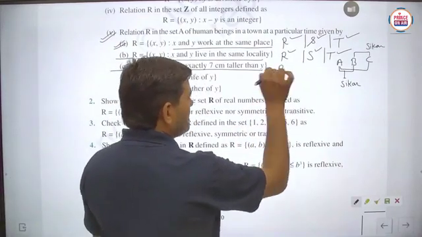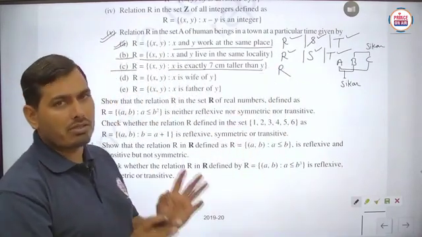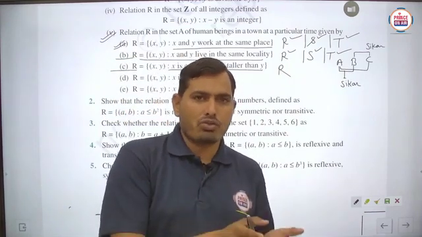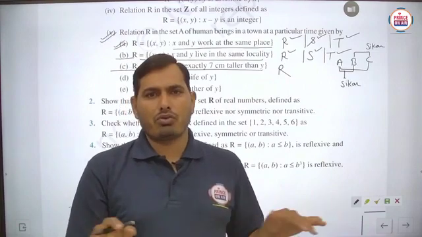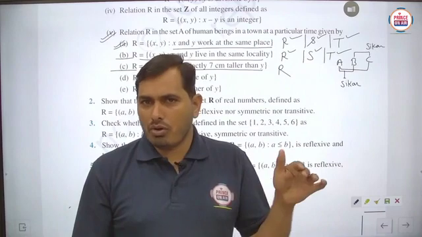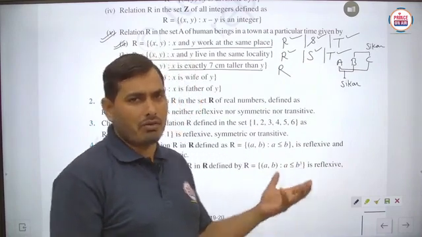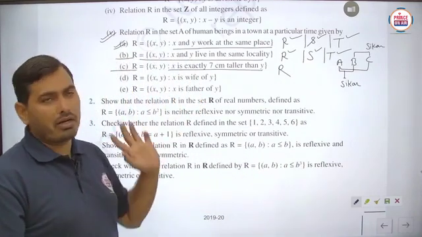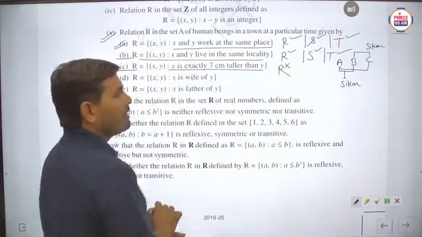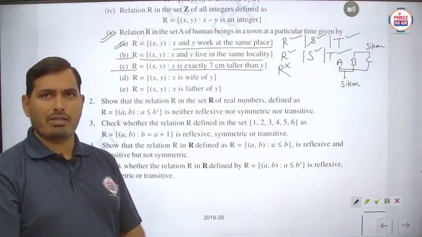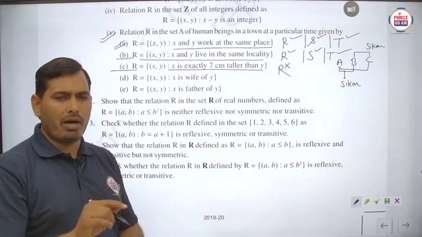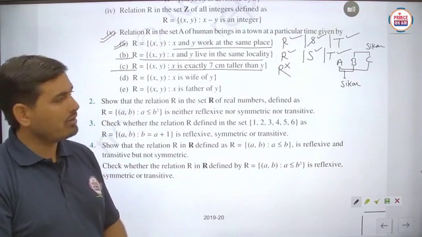So whether it is reflexive or not, how many persons will you select for the reflexive nature? Only one person you have to select. Any person is to be checked with itself, then there should be no difference in the height, because there is only one person. So there will be no taller or smaller relation, which means it is definitely not reflexive. It is not reflexive, because if A comma A belongs to the set of human beings, then A comma A does not belong to R. Is it clear?